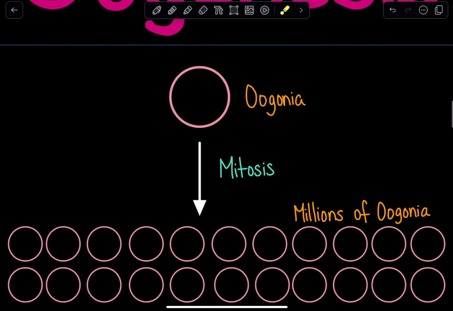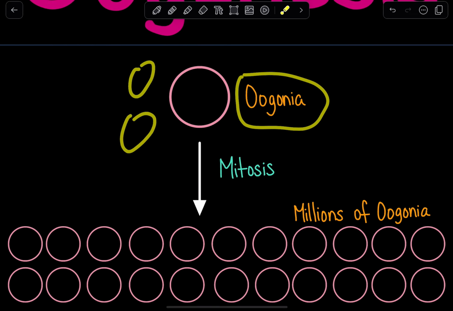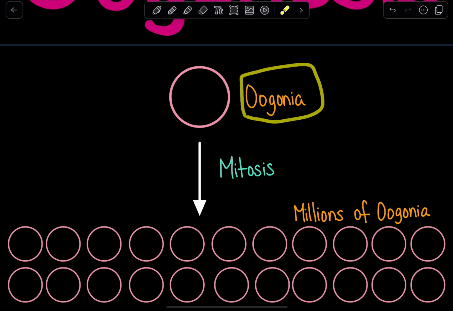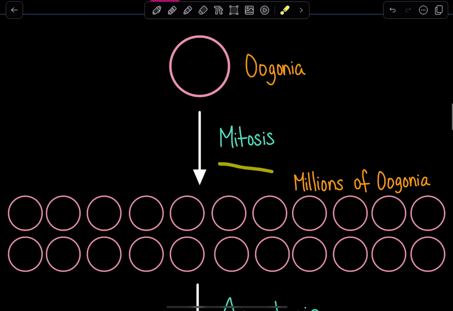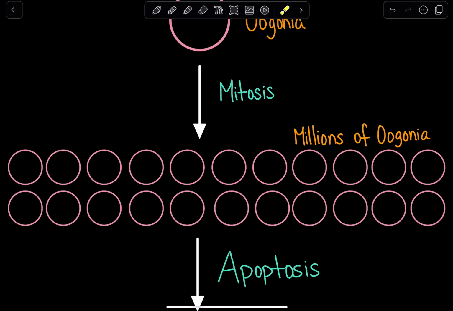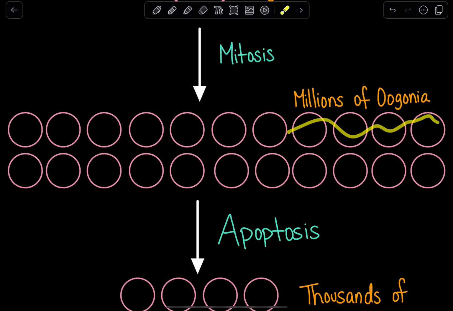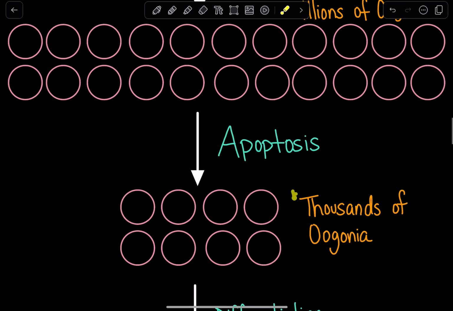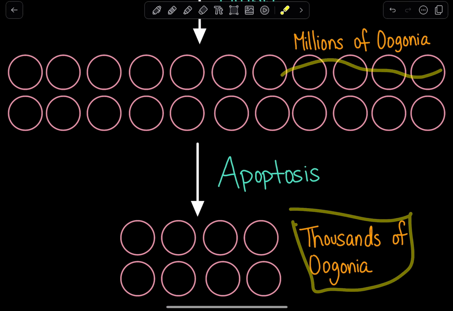And the process starts with oogonia. So we will have several oogonia, which will undergo mitosis and essentially proliferate to produce millions of oogonia. Now, what's really unique to oogonia is that they are known as germ cells, and they have the ability to undergo both mitosis and meiosis. So here, first, they will undergo mitosis and produce millions of oogonia. But what happens is that those millions of oogonia will not survive, and most of them will actually undergo apoptosis, which is known as programmed cell death, and we will be left with thousands of oogonia instead of millions of oogonia.